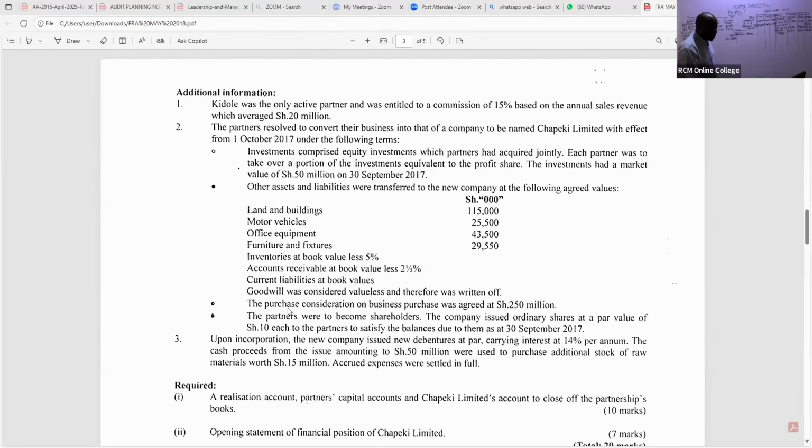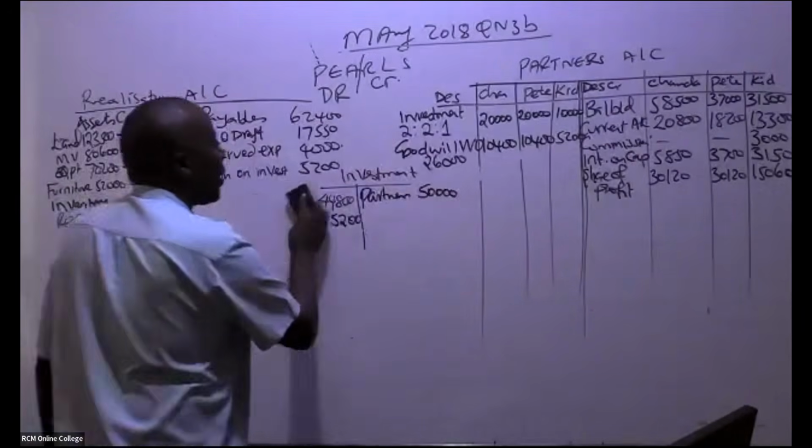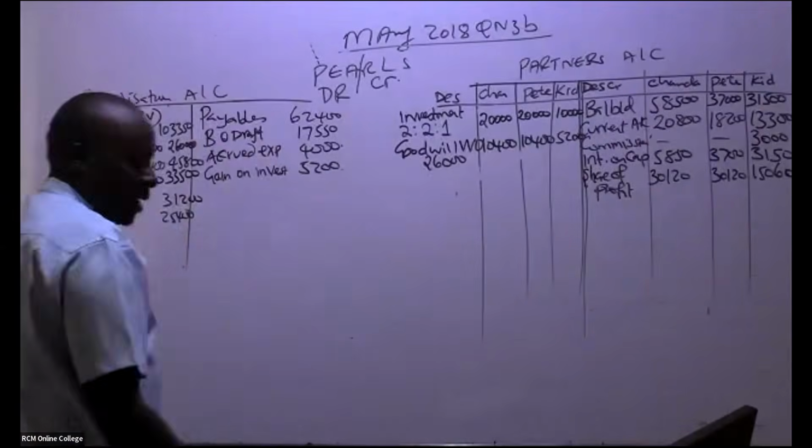So look at this note. The purchase consideration on business purchase was agreed at 250 million. That's 250,000, remember, we are cutting 3 zeros. Ladies and gentlemen, remember that purchase consideration will be debited to the new company being formed, and you credit your realization. Purchase consideration will always be credited here.